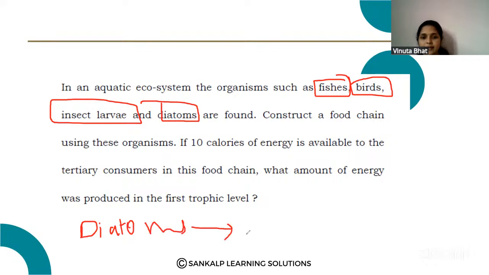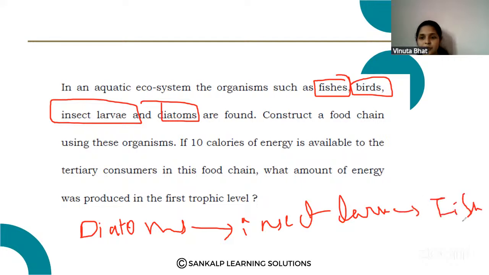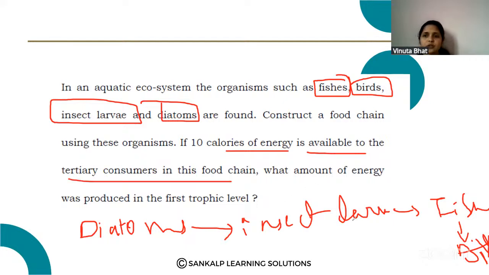We can take it like that. Diatoms, then insect larvae, then fishes, and the birds. I hope you know the food chain. If 10 calories of energy is available to the tertiary consumer. So here each step is called a trophic level. Here the tertiary consumers have 10 calories of energy.